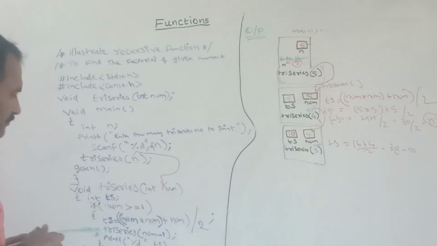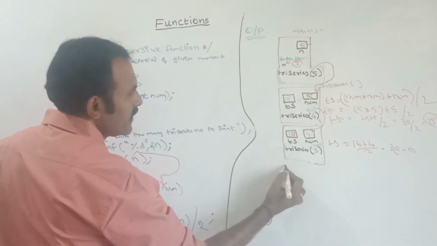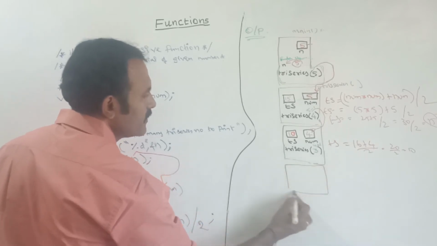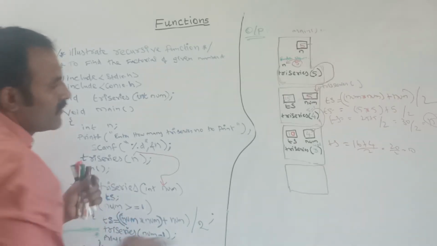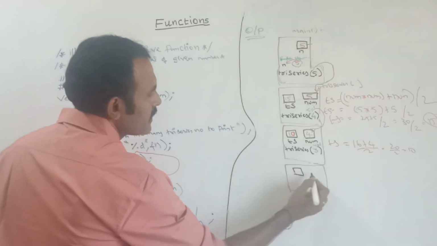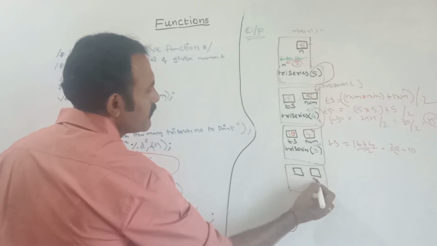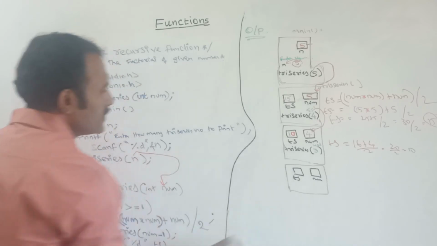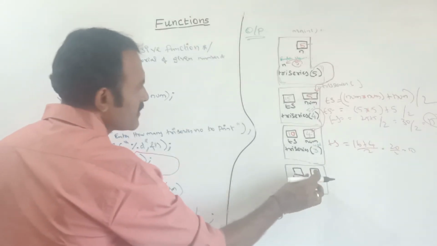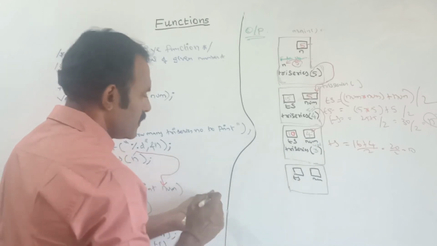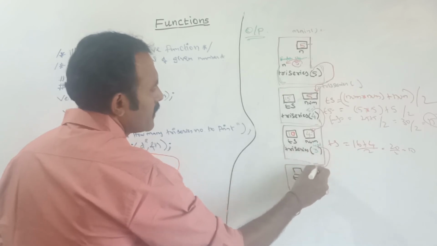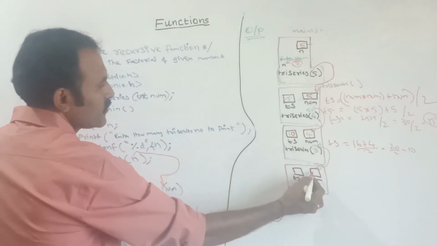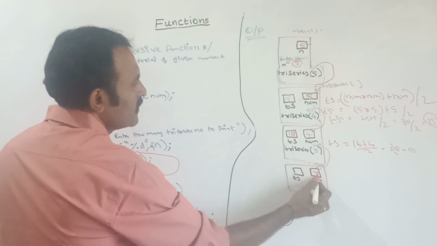Next, here I have called this function. Once we call the function, automatically the frame set will be created with the total variables. How many variables? TS and num. This is the parameter variable. This one inside is the local variable. Two variables will be allocated. Next, this value is passed to here. That is, this 3 is passed to where? Tri series of num, the parameter variable, this one. So here this value is now 3.